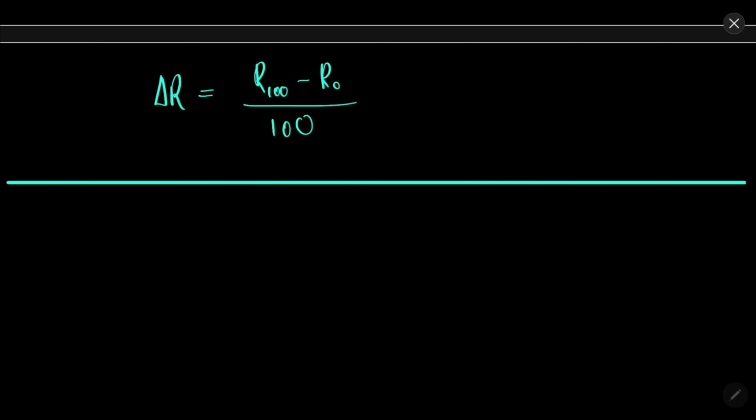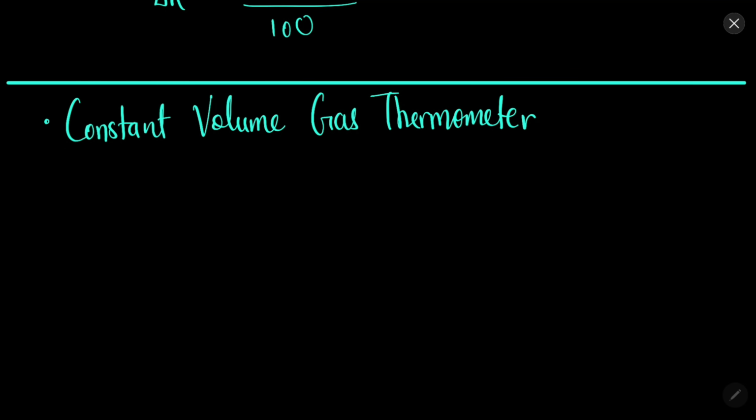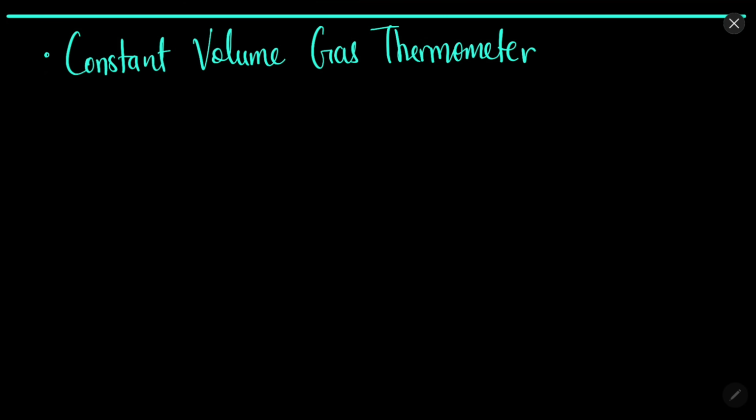Now let's move on to the next type of thermometer, which is the constant volume gas thermometer. As the name suggests, the working substance here will be an ideal gas whose volume will not change.